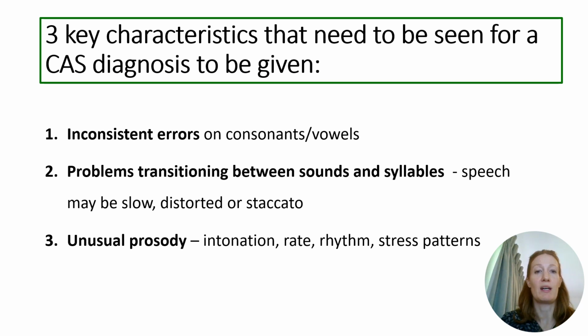Secondly, the child would have problems transitioning between sounds and syllables when speaking, so their speech might sound slow or distorted or staccato, choppy. They might also leave gaps between syllables. Thirdly, their speech would have an unusual prosody. For example, they might have equal or unusual stress patterns, as well as unusual intonation, rate, and rhythm of speech.